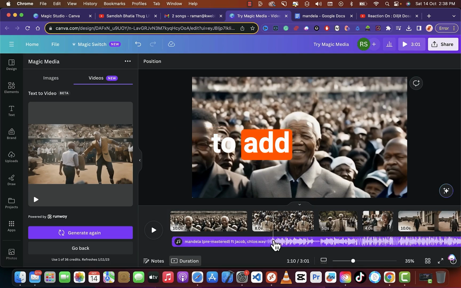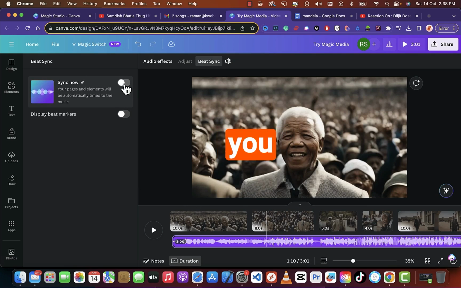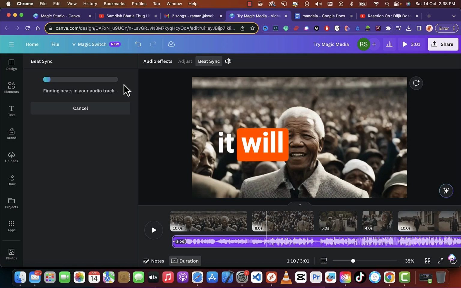A few things I want to add. If I click on this, you can use the beat sync part. If you click on the syncing, it will analyze wherever the beat drops. So this will be very beneficial for all those reels lovers. Whenever you create a reel, there are transitions after a specific beat you add.